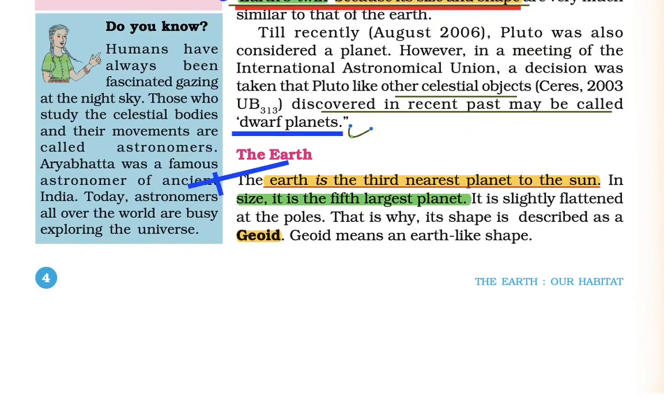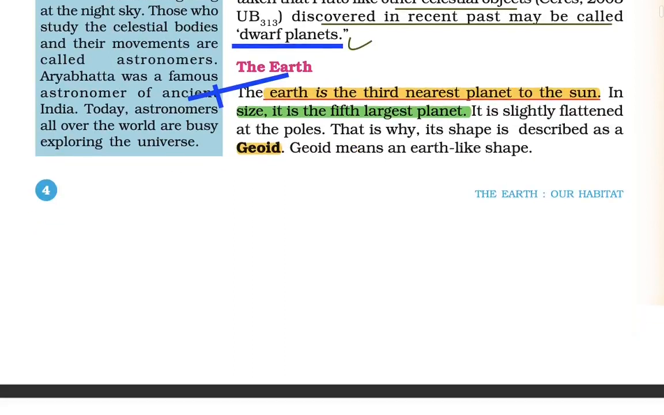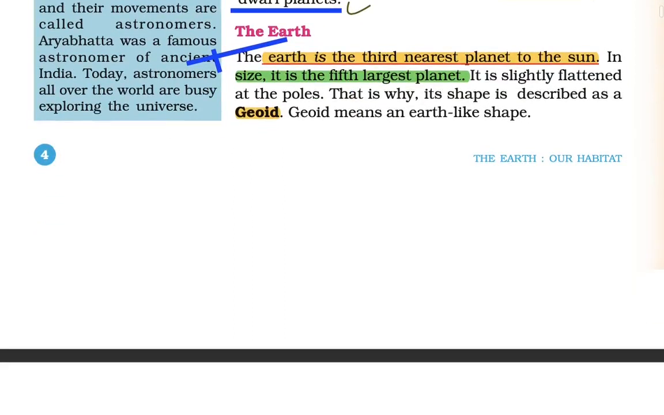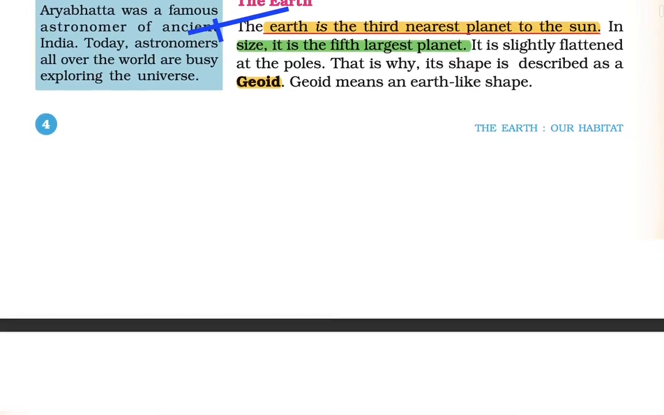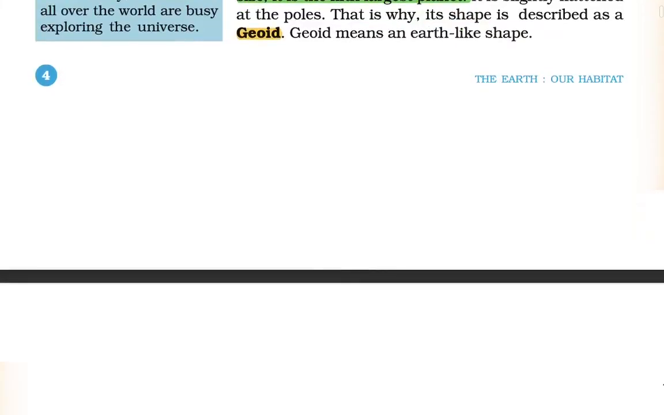Now coming to the Earth. The Earth is the third nearest planet to the Sun, and it is the fifth largest planet in the solar system. It is slightly flattened at the poles. This is why its shape is described as a geoid, which means Earth-like shape.